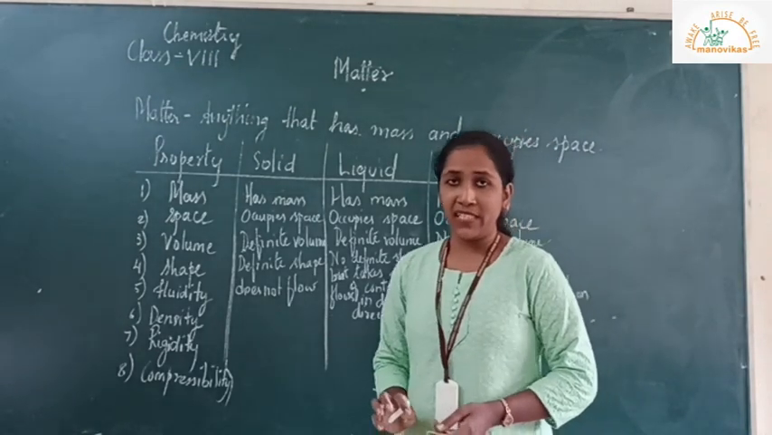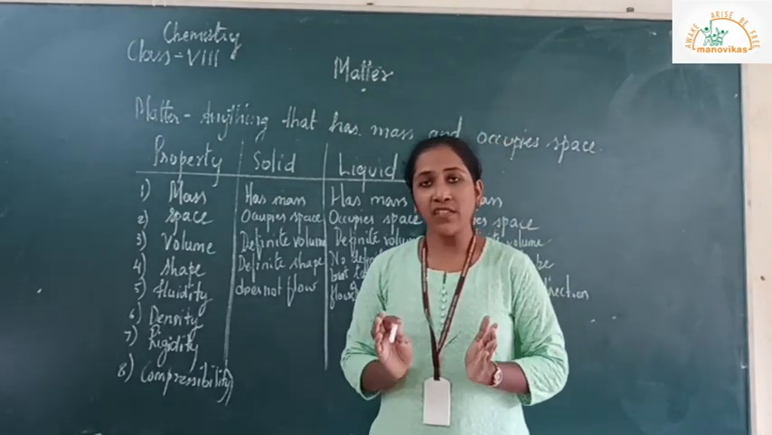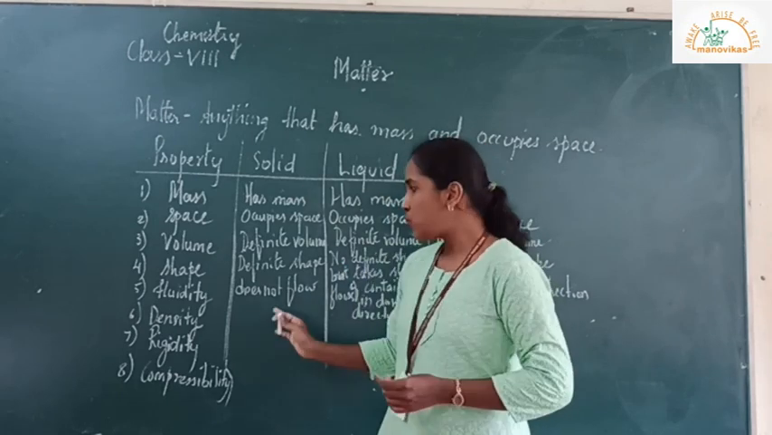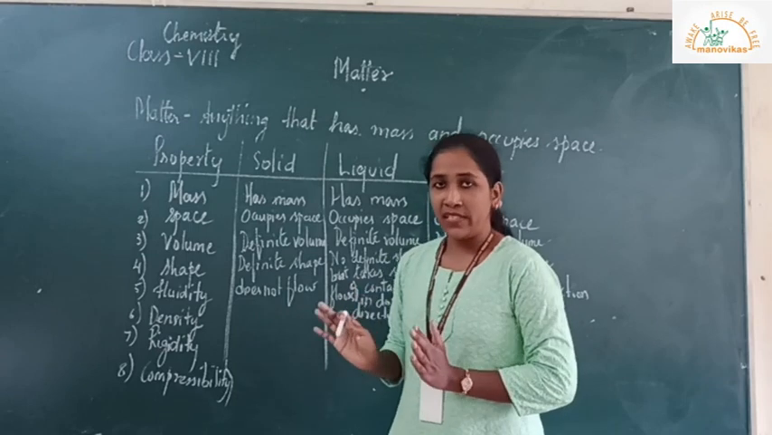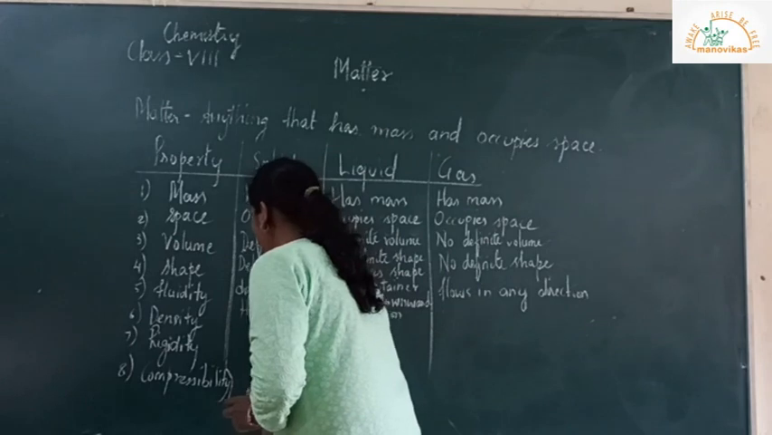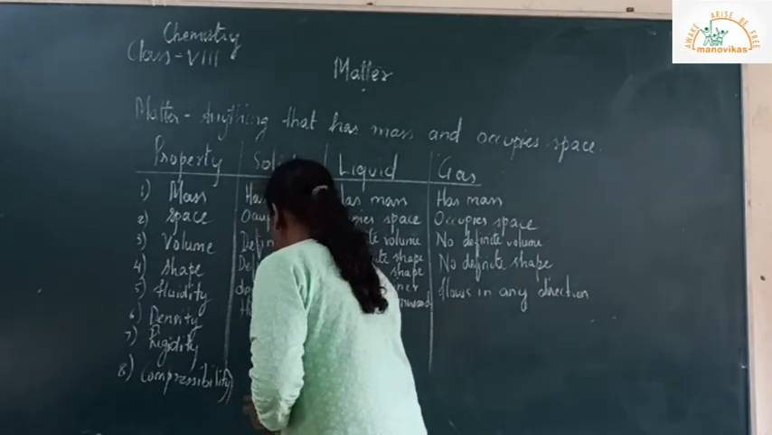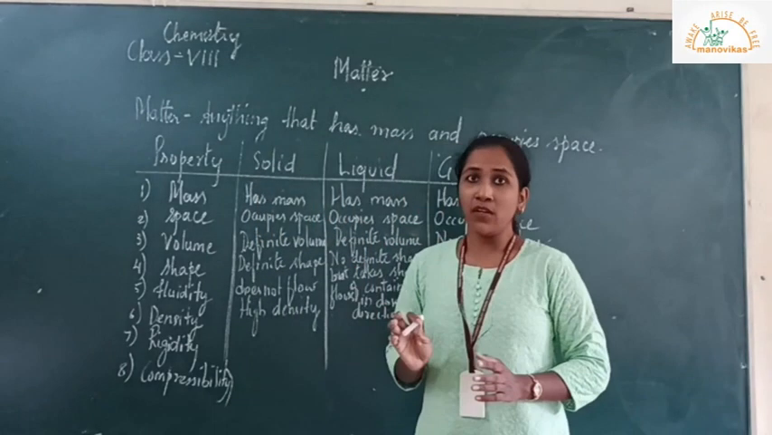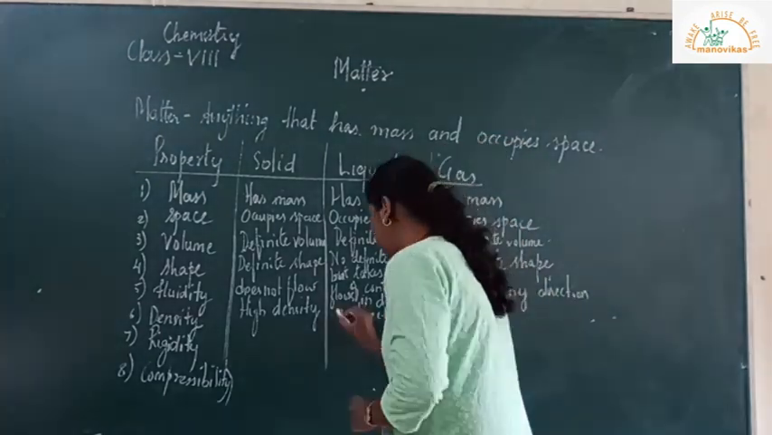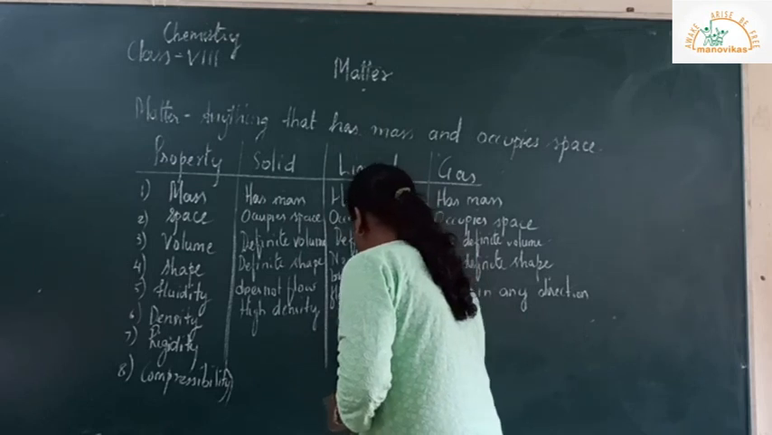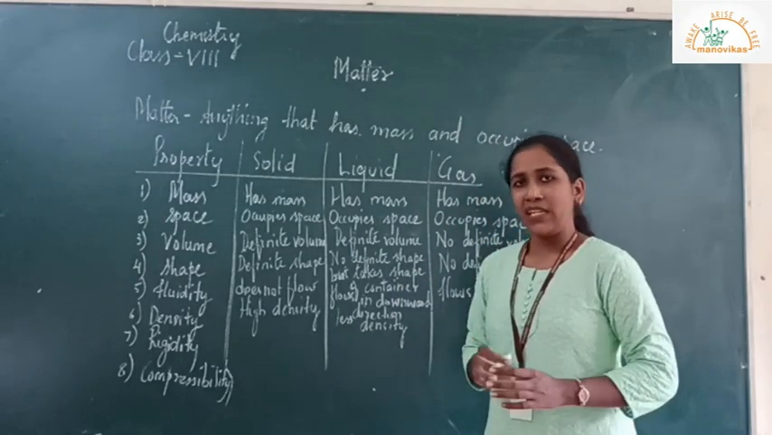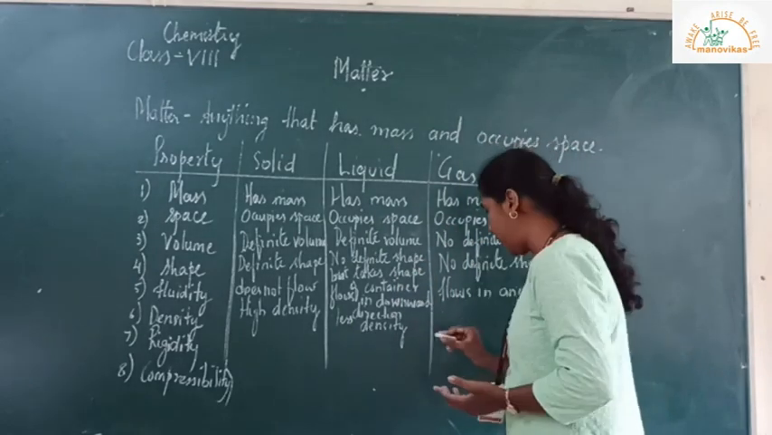Next is density. Density is nothing but mass per unit volume. So when we are talking about the solid state, solid has the density, that is, it is having the high density. Liquid also has the density, but it is having the less density. And gases, it has least density.